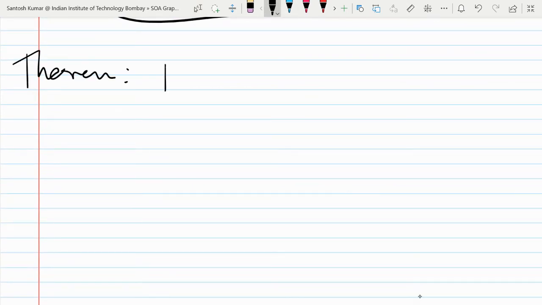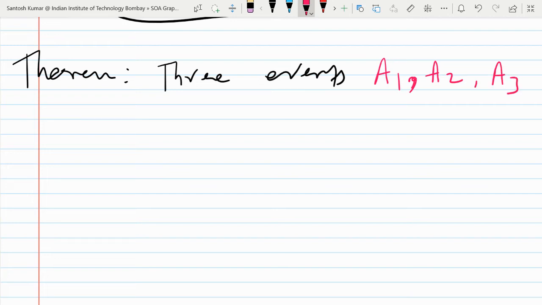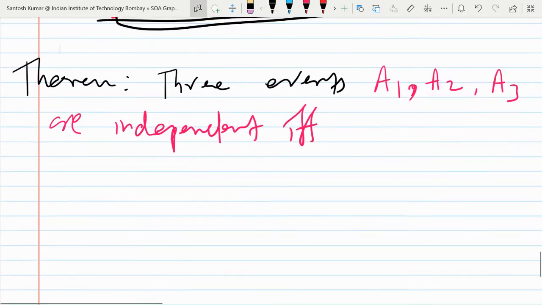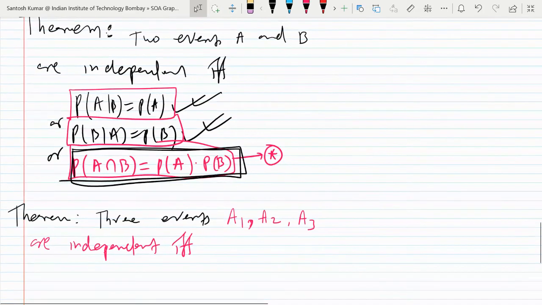The theorem is about three events. It's up to you whether you want to take A1, A2, A3 or A, B, C. What should I consider? Anything will do. Okay, let me write A1, A2, A3. So three events A1, A2, A3 are independent if and only if, so what should I write? Tell me, anyone. You may guess using the last result. When can we say that three events are independent?